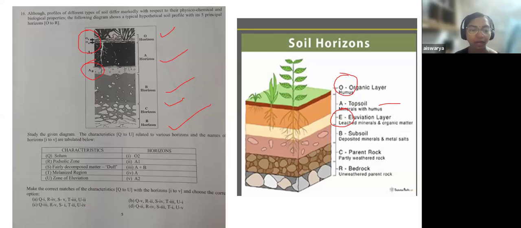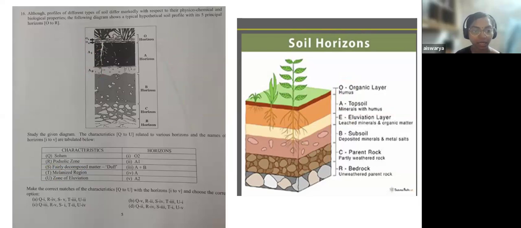You can find it by going to the third row. If you look at the left side column, the third one is fairly decomposed matter called duff. So where do you think the decomposed matter will be present?